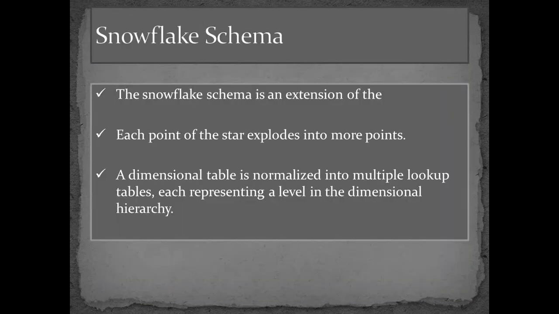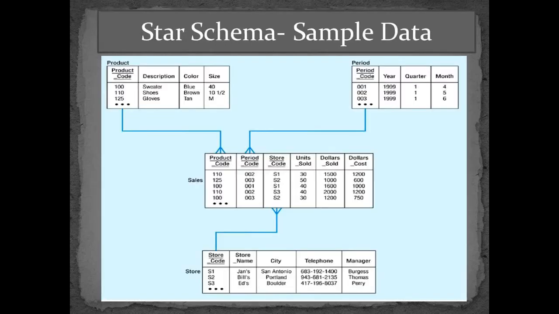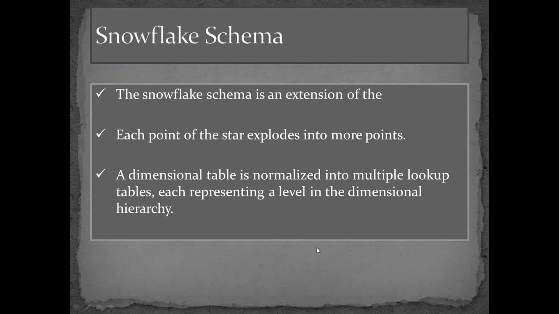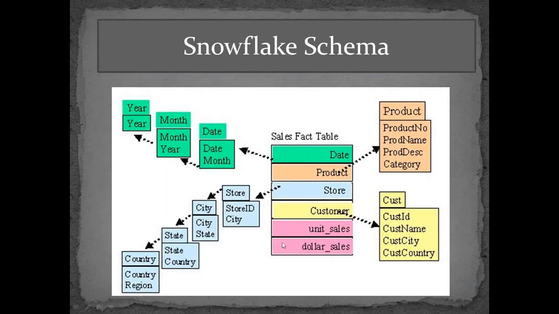Next is the snowflake schema. So snowflake schema is basically an extension of the star schema only. The difference is the dimension table. For example, here the dimension table would be more normalized, for example, into multiple lookup tables. So let's see it with the help of an example.